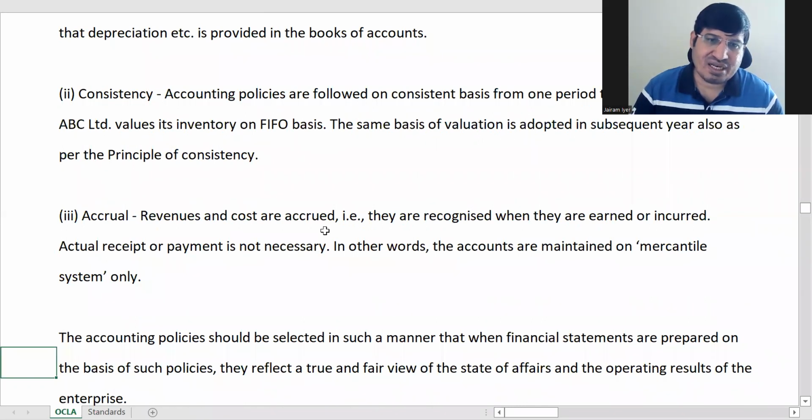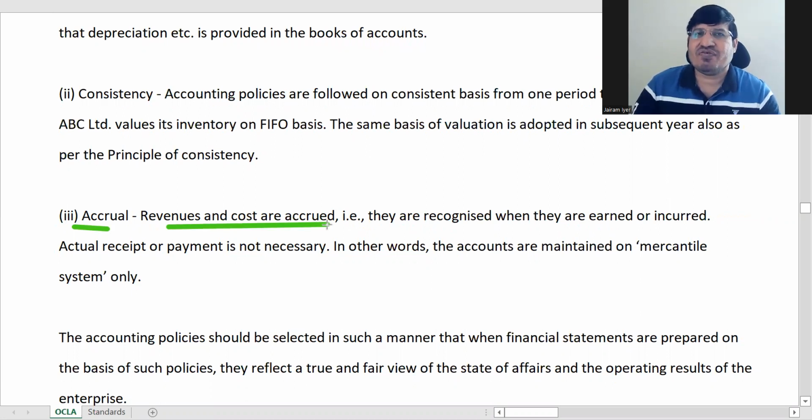And then last is accrual. We all know this. Accrual means revenues and costs are accrued. Once you have recognized a debt, it is said to be accrued. Not necessarily that you would have paid your creditors, or you would receive money immediately from the debtors. So cash is not received immediately, but the moment the debt or credit is recognized, that means it is said to be accrued, and you recognize it in your accounts as a payment or receipt.